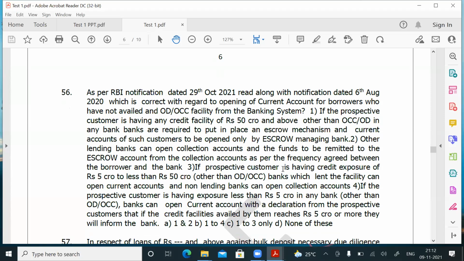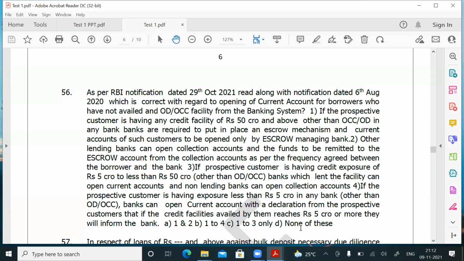Point number 3. So for 50 crores and above, these 2 points. If the prospective customer is having 5 crores to less than 50 crores, other than OD OCC, banks which lend the facility can open a current account and non-lending banks can open only a collection account. That is also correct. If the prospective customer is having exposure less than 5 crores in any bank other than OD OCC, banks can open a current account with the declaration from the prospective customer that if the credit facility availed by them reaches 5 crores or more, they will inform the bank.